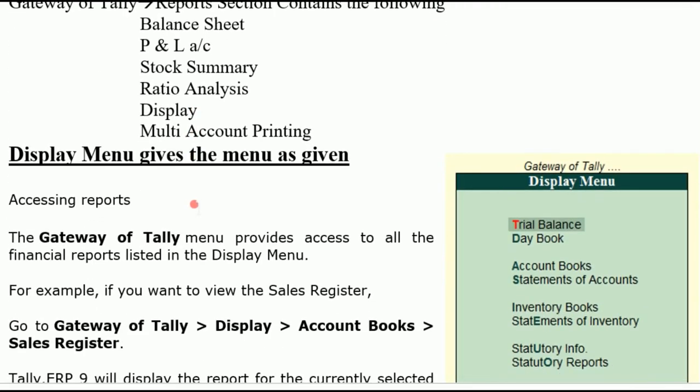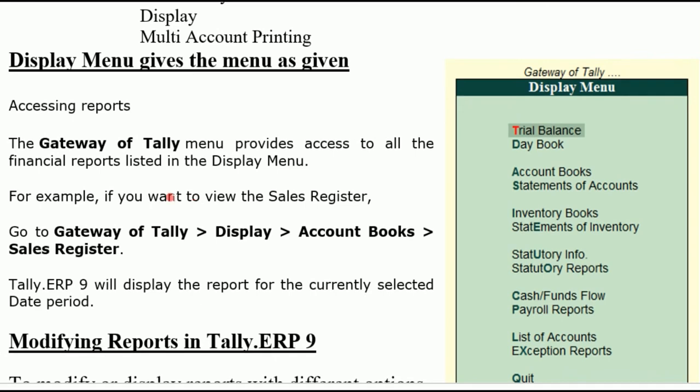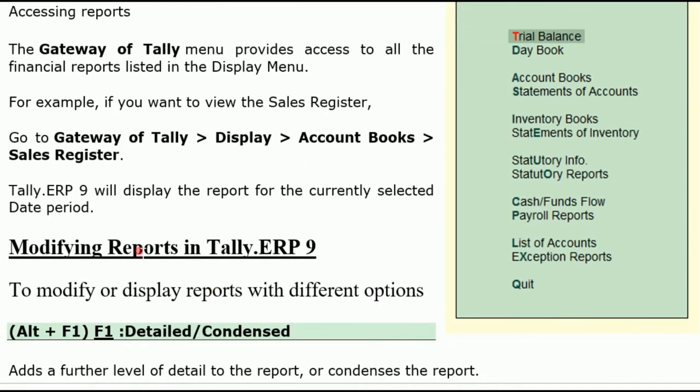So the display menu gives the menu as given. How can we access the report? The Gateway of Tally menu provides access to all the financial reports. You can see Gateway of Tally, display, account books, sales register. So in Gateway of Tally, display, account books, sales register to take the sales information related to the business. Trading sales you can find out by using the sales register. And Tally displays the report for the currently selected date period.